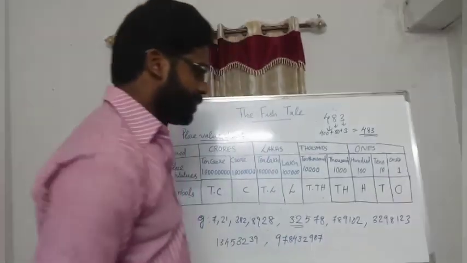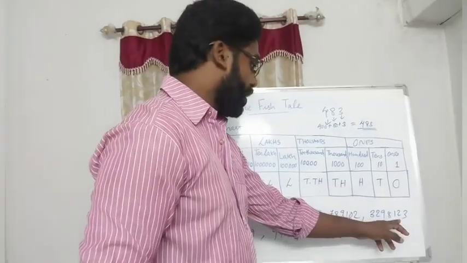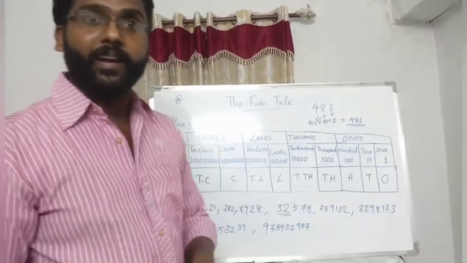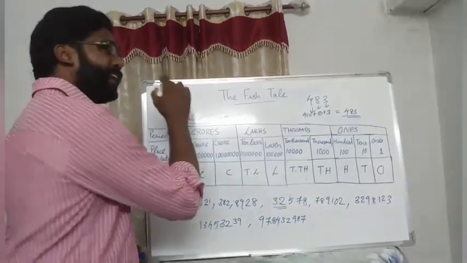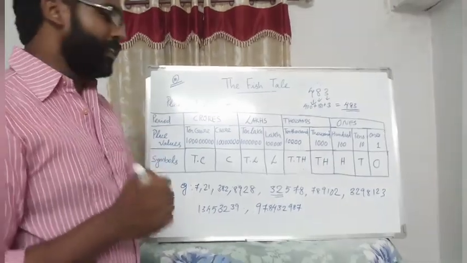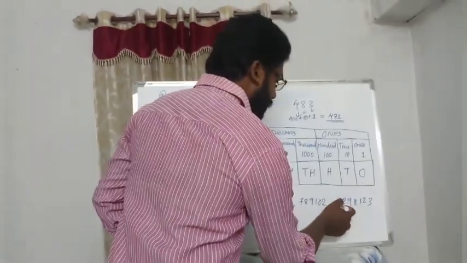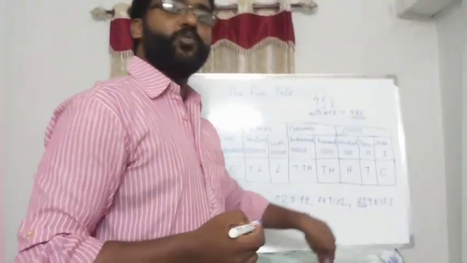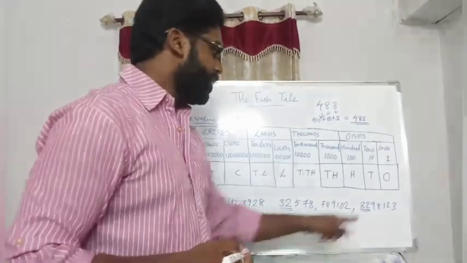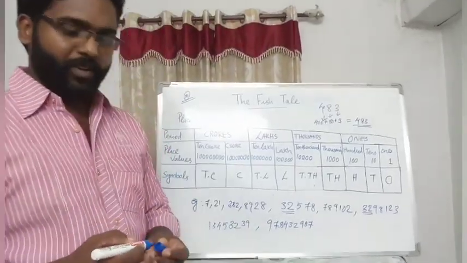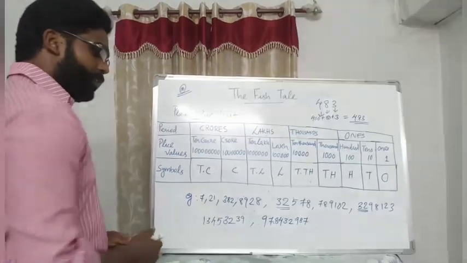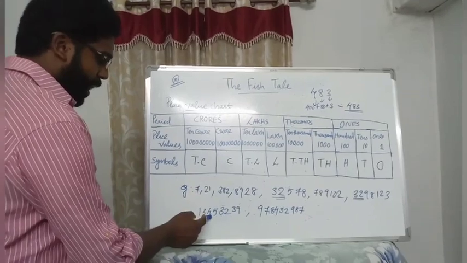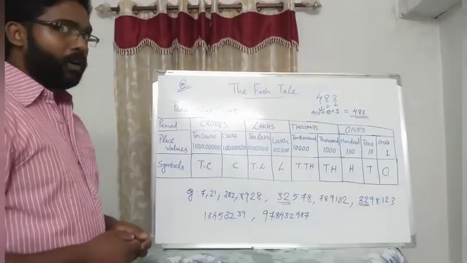Okay, so how will you read this? Ones, tens, hundreds, thousands, ten thousands, lakh, 10 lakh. 10 means a 2-digit number. Again we can read these two together. So how will you read this? 32 lakh 98,123.